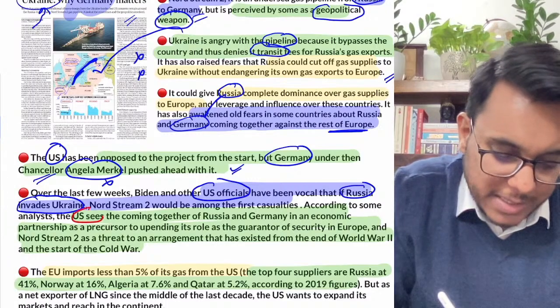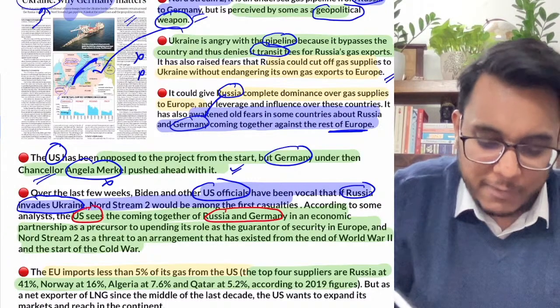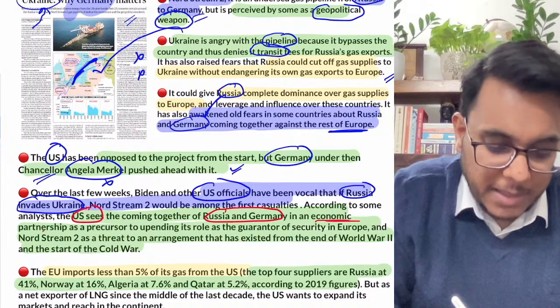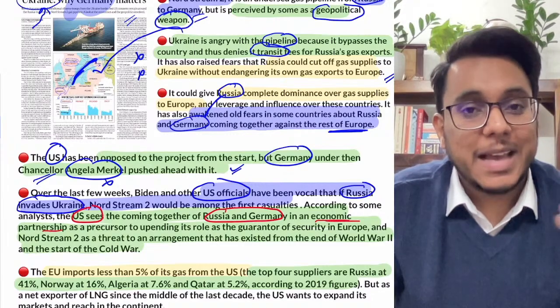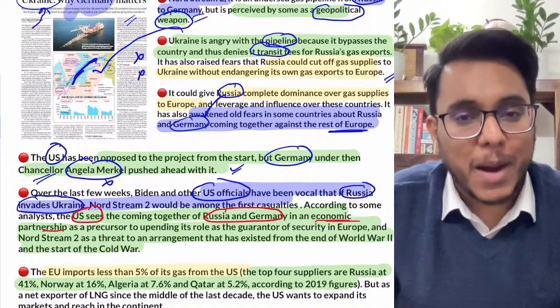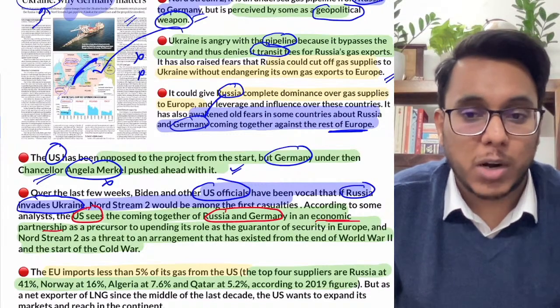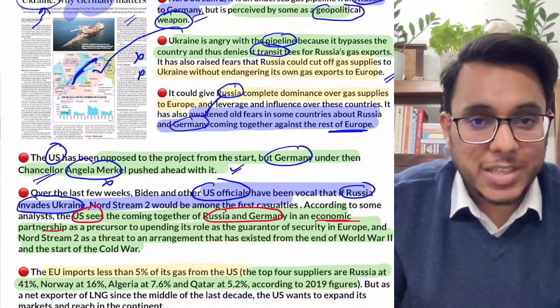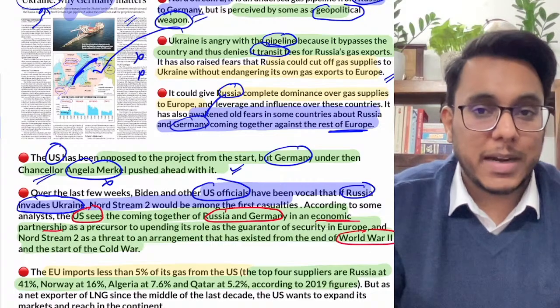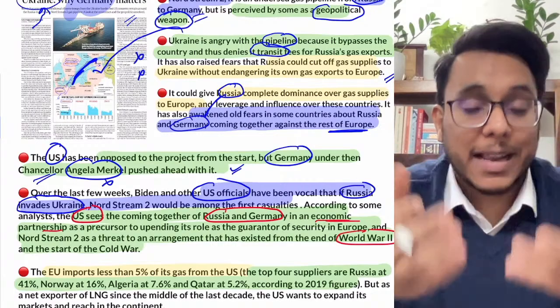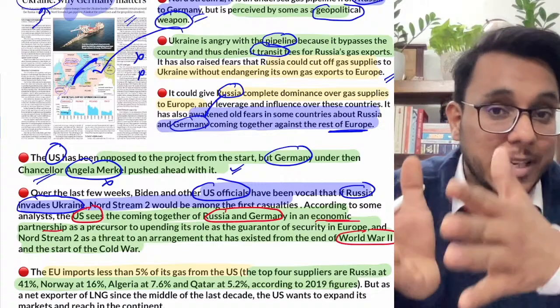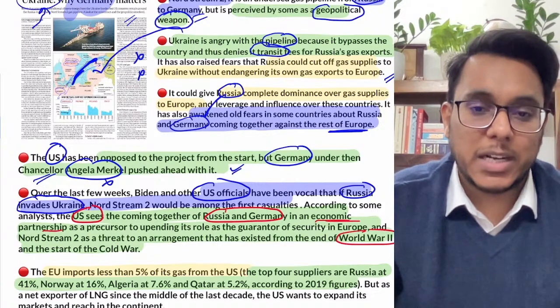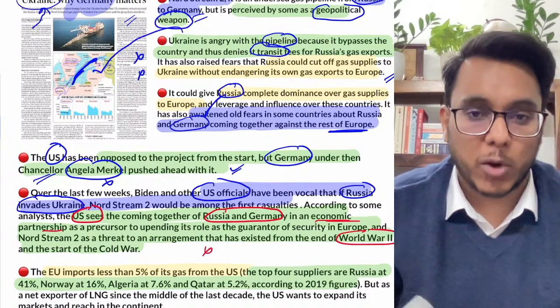Guys, see, the USA sees that if Russia and Germany come together, this economic partnership will undermine the USA. Now the USA has been an important partner for Europe since World War II, and the position that the USA has held since World War II is that of security guarantor. Now that security guarantor can become Russia and Germany. So the USA has a problem with this.